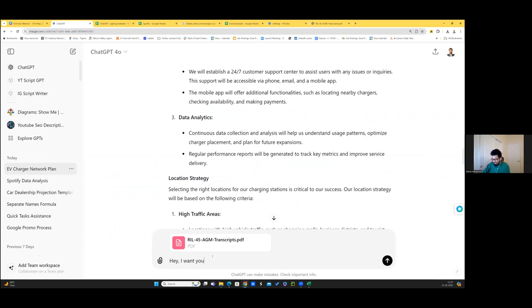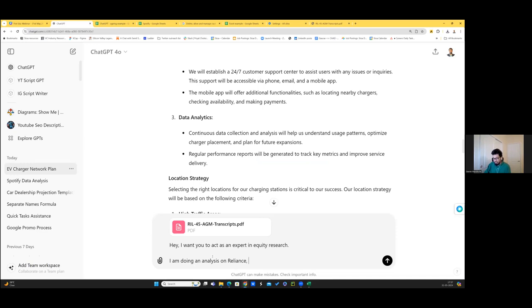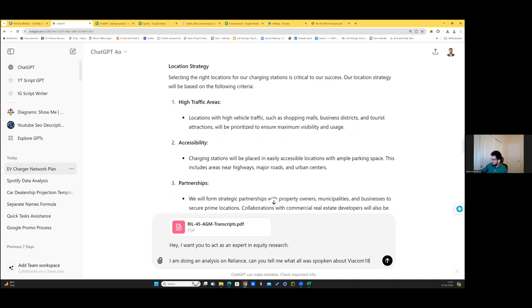So you define the character. I want you to act as an expert in equity research. I am doing an analysis on Reliance. Can you tell me what all was spoken about Viacom 18? Okay, so I asked it a very specific question, and what it will do is it will first read the script and then tell us what all it did. Yeah, let me just upload it.